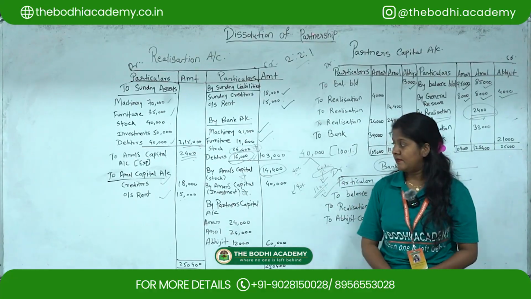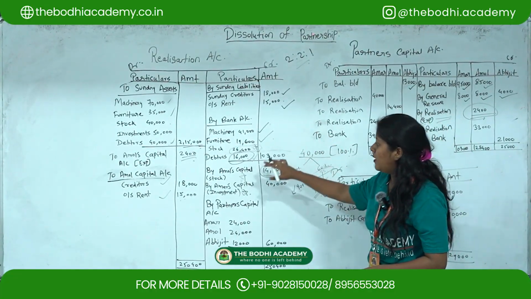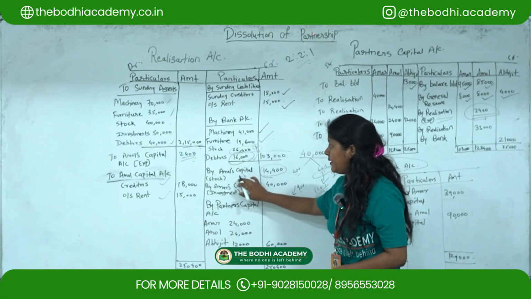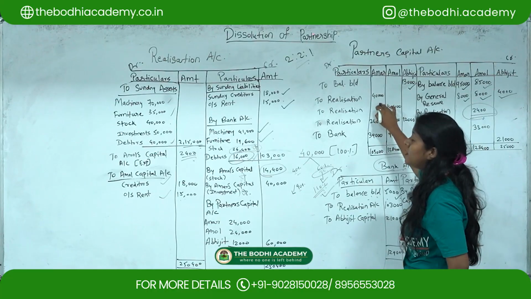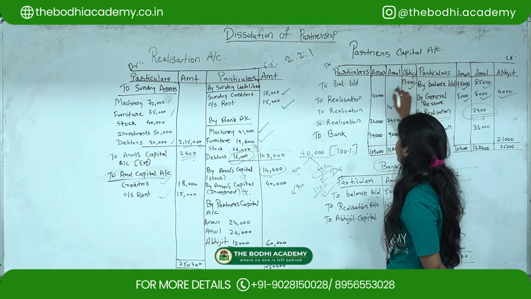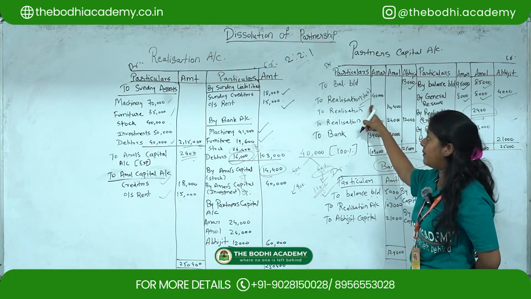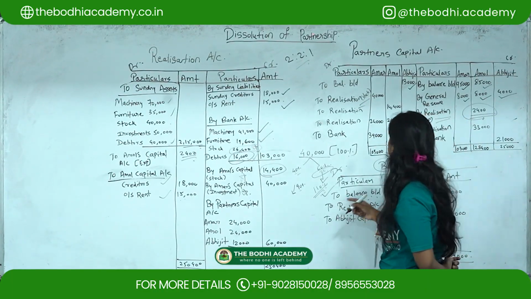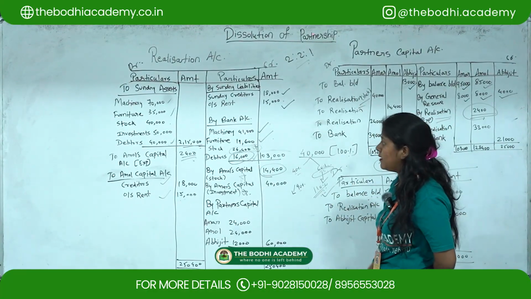Okay, then after doing all this adjustment, you have to see for Amul's capital account, stock is taken over by Amul, so you have to write down on the debit side of partner's capital account as stock. You can even write this in the bracket. Then Amul's capital investment you have to show here as 40,000 in the partner's capital.